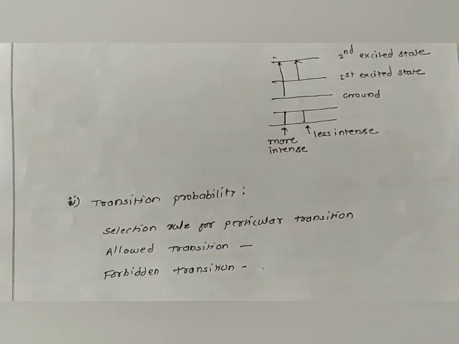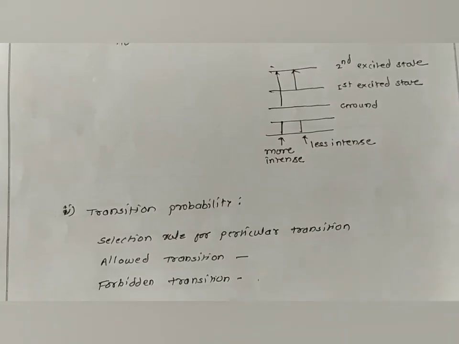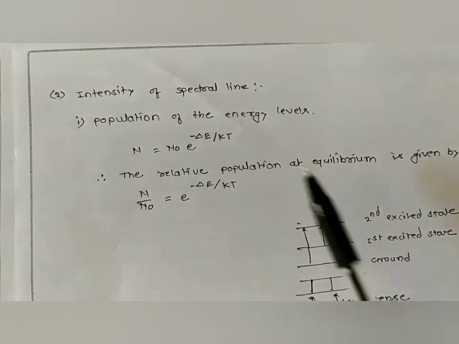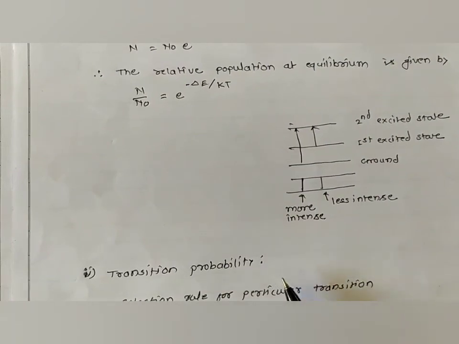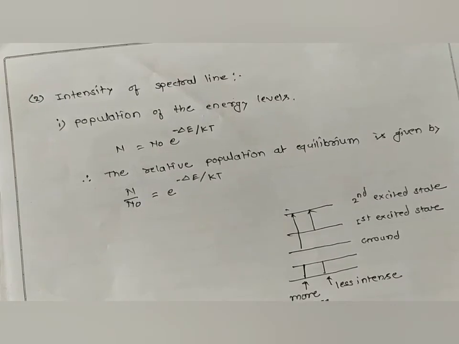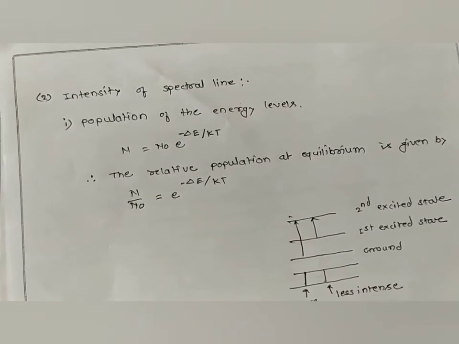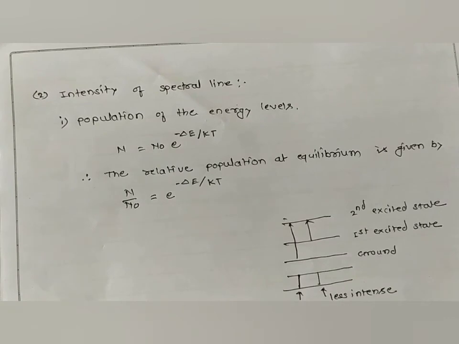In this way, the intensity of a spectral line depends upon two factors. One is the population of the energy level, and second is the transition probability. Clear? Now the question asked is: explain the term intensity and width of a spectral line, and what are the factors affecting the intensity, or what are the factors affecting the width of a spectral line. Now this is about intensity and width of a spectral line. Now we will stop here.